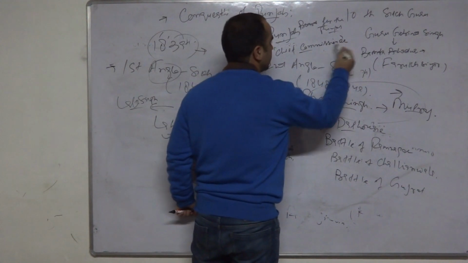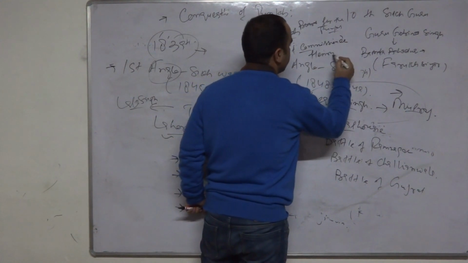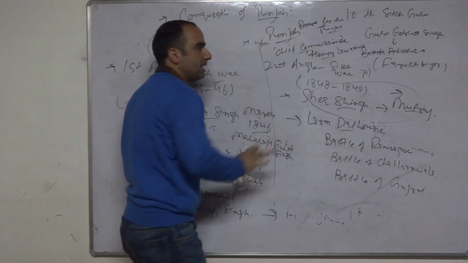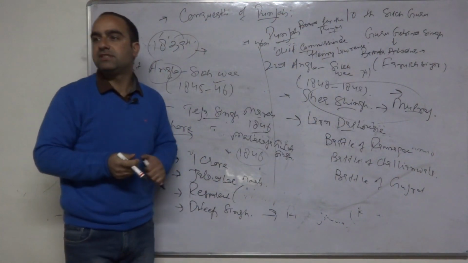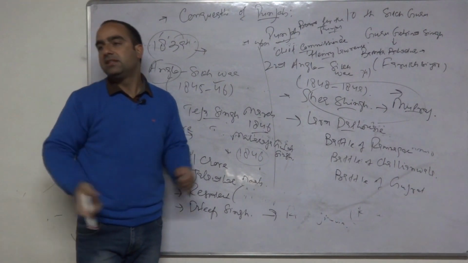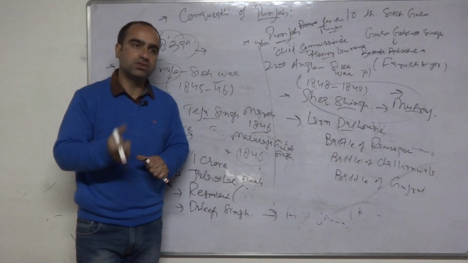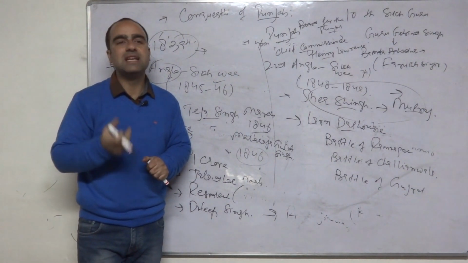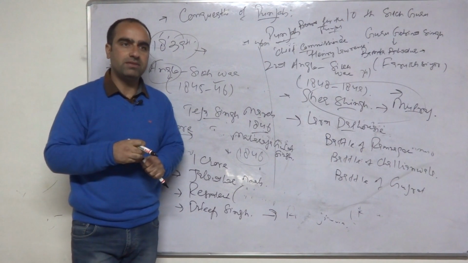It was Henry Lawrence who was made the Chief Commissioner, and Henry Lawrence becomes the first Chief Commissioner of Punjab. This is how Punjab was also conquered, roughly around the same time as Sindh.